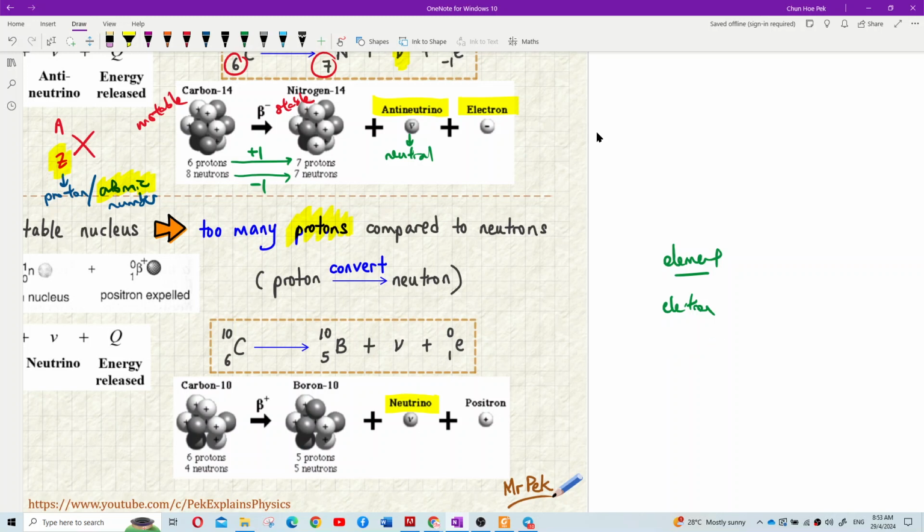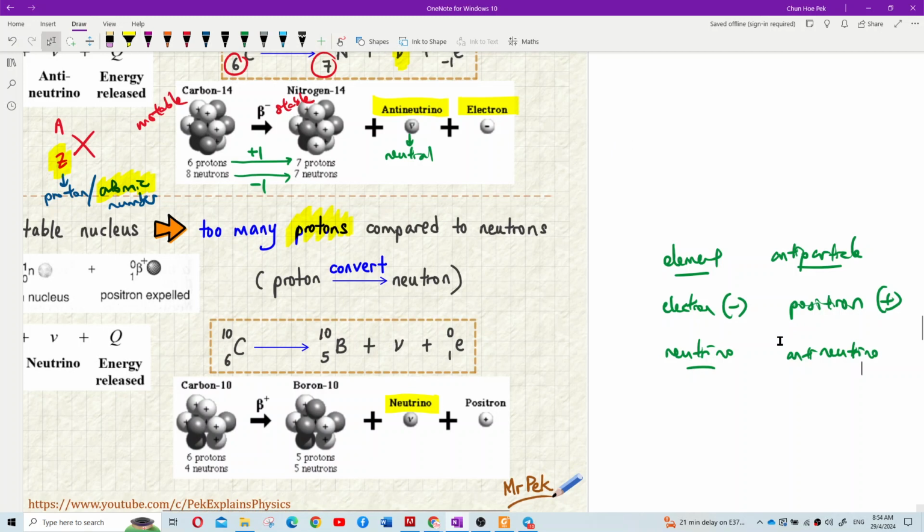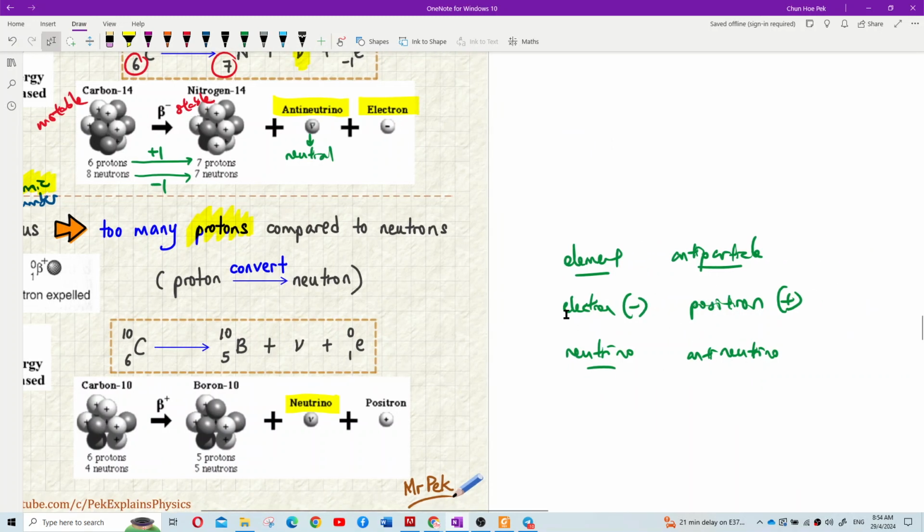This is particle physics, if you're interested. We have antiparticles, a reverse version of them. We have the positron, electron with positive charge, and then we have the neutrino and also the antineutrino. Write it: this antineutrino is the antiparticle of neutrino, just like the positron is the antiparticle of the electron.